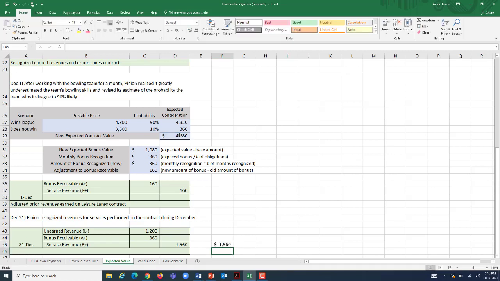So we're good. Our books are working out smoothly now. We're recognizing our expected contract value in equal intervals, and we did so in the December 31st entry when we recognized earned revenues on the Leisure Lanes contract.